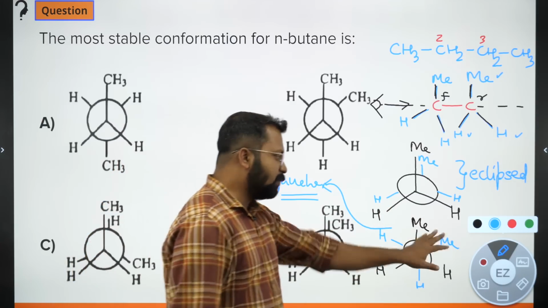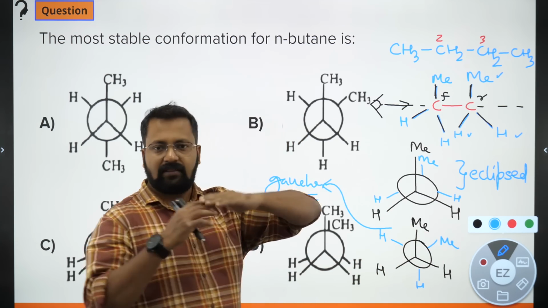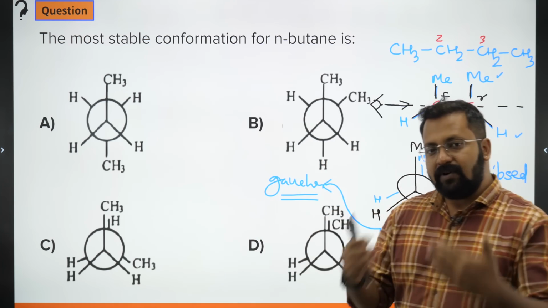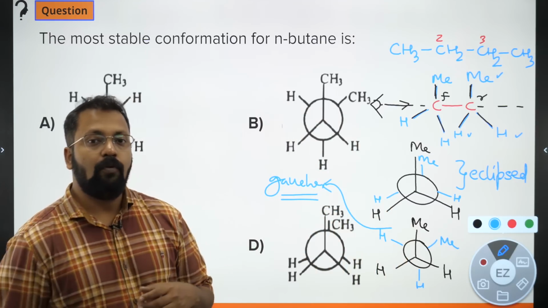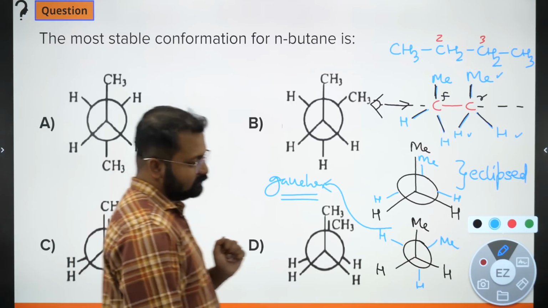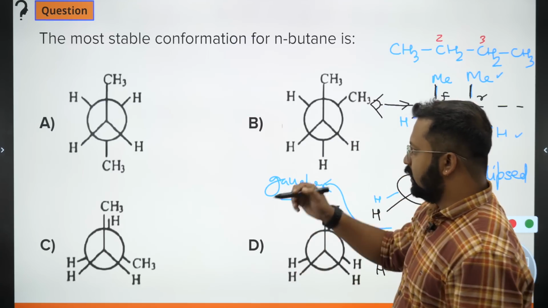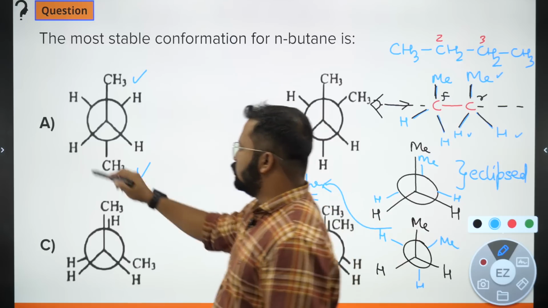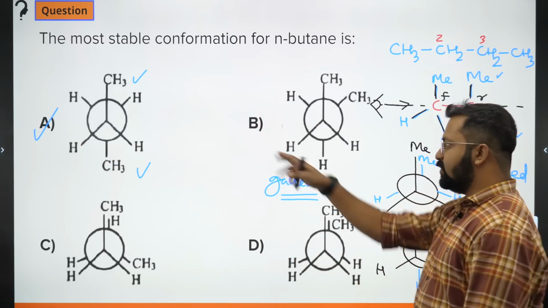Placing them farthest requires that they be at an angle of 180 degrees, so we have 180 degrees between the two methyl groups. So the right answer should be A.